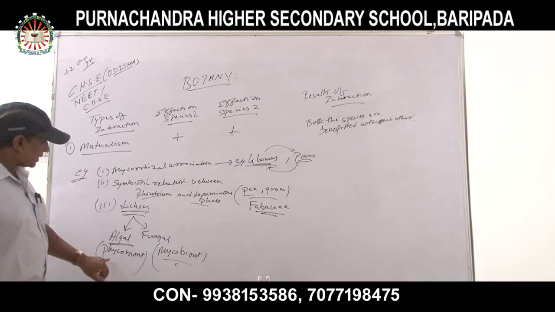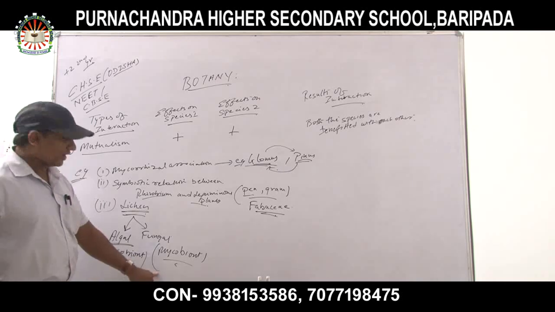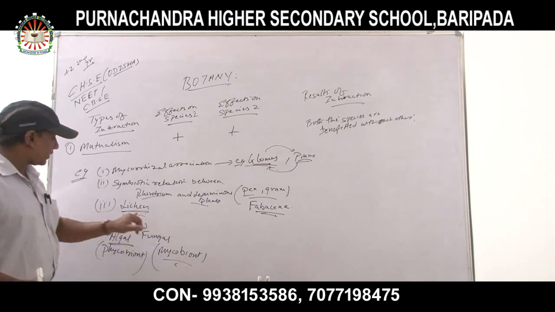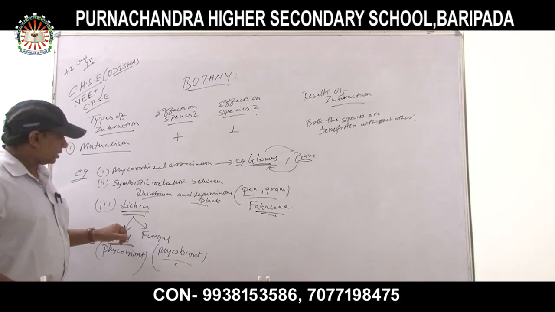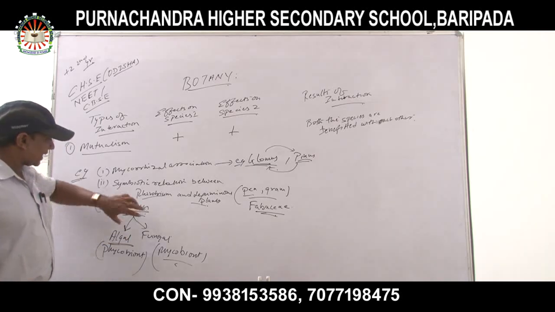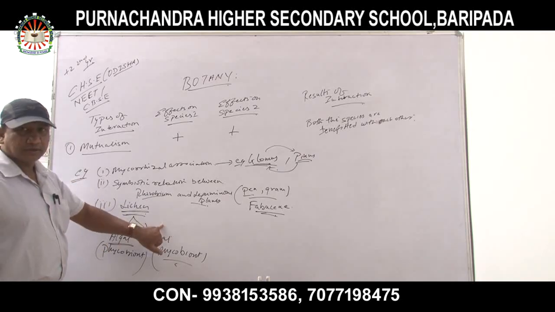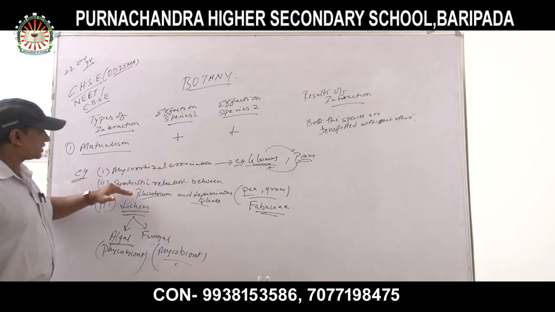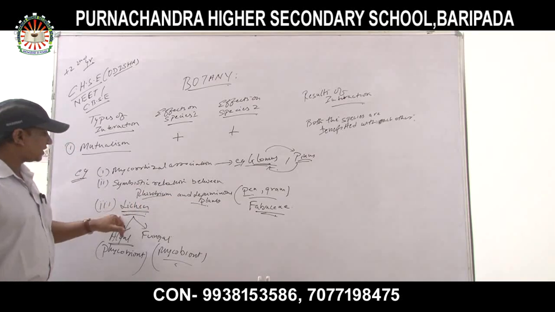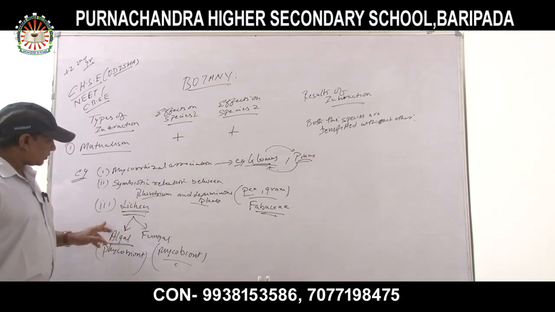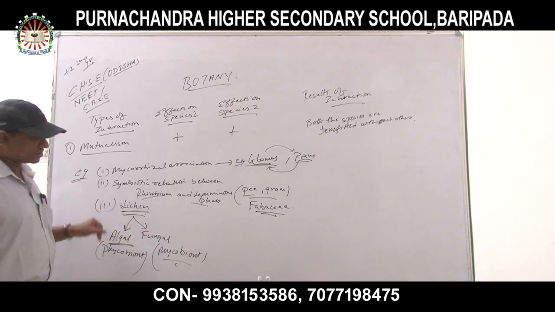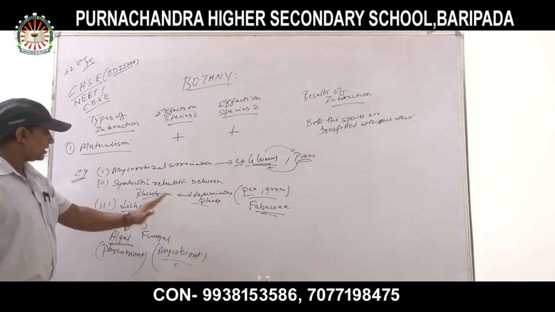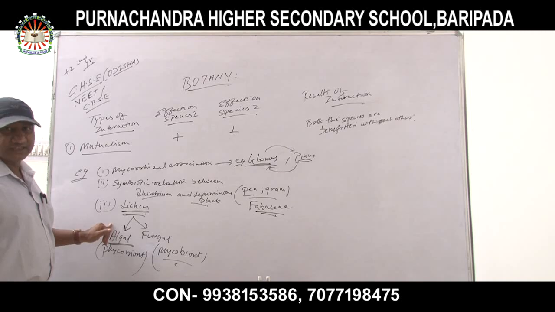Now the algal phycobiont provides nutrients to the fungus. The algae provides nutrients to the fungi. In return, the fungi provides shelter to the algae. So lichen is a combination of algae and fungi. Okay. So these are the examples of mutualism. First one is mycorrhizal association, second one is the symbiotic relationship between rhizobium and leguminous plant, and third one is lichen, which has algal and fungal components. And algae is providing nutrients to the fungi, and in return, fungi is providing shelter for algae.